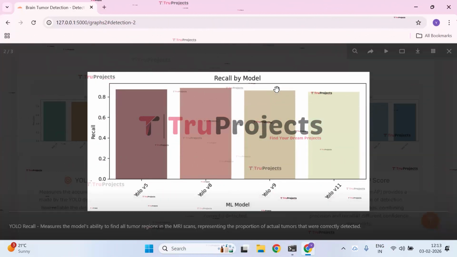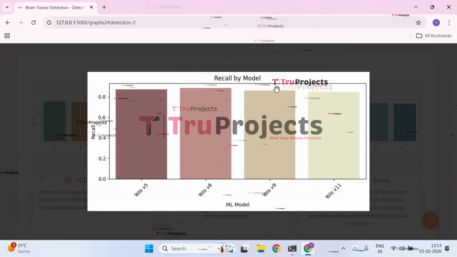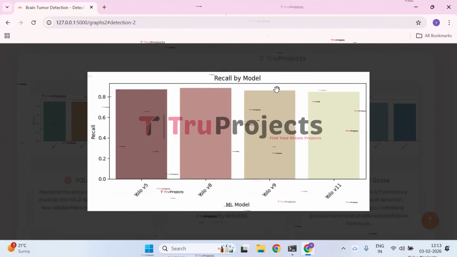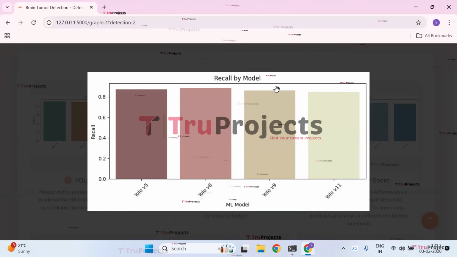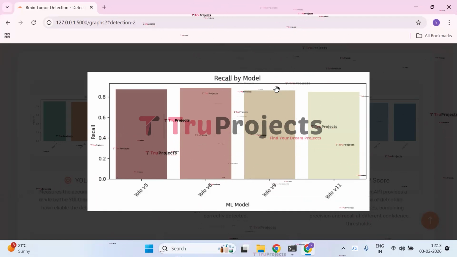Next, we have the YOLO recall graph. The bar chart shows the recall performance of different YOLO models. YOLO V8 achieves the highest recall, meaning it detects the most true objects, while YOLO V11 has the lowest recall, with YOLO V5 and YOLO V9 performing in between.